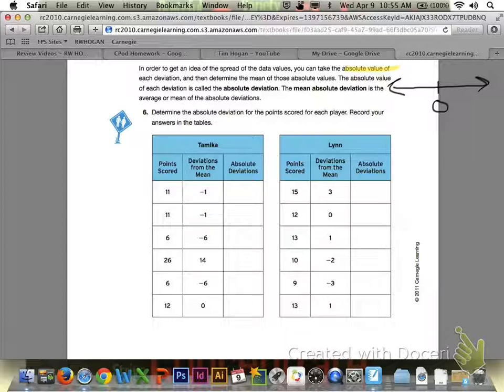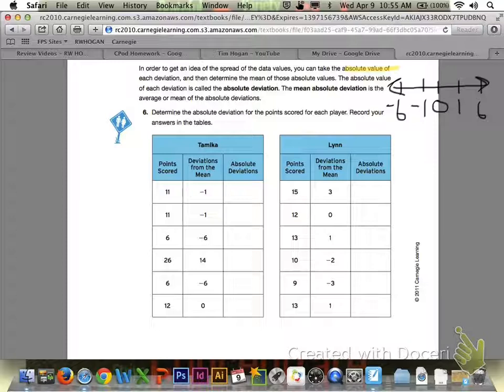Just to make sure you understand what absolute value is, the absolute value of a number is its distance from 0 on a number line. If you look at the number line here that I have created, the absolute value of 1 would be negative 1, or vice versa. The absolute value of negative 1 would be 1. If you had a number a little farther down the number line, let's say 6, the absolute value of 6 would be negative 6.